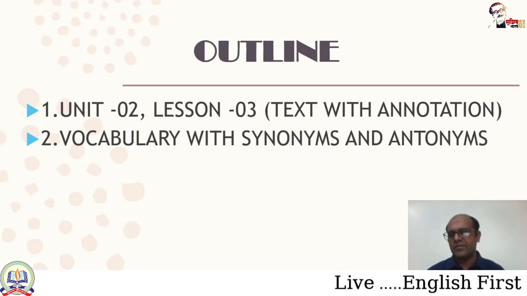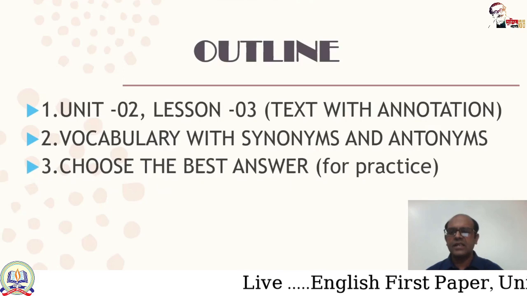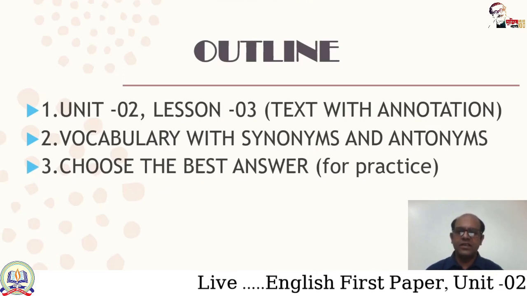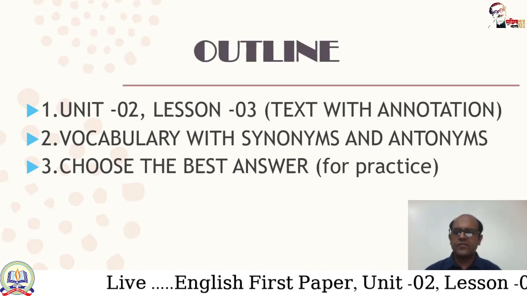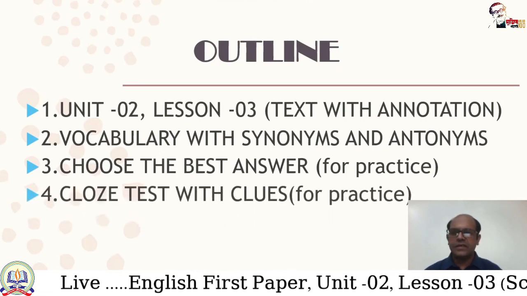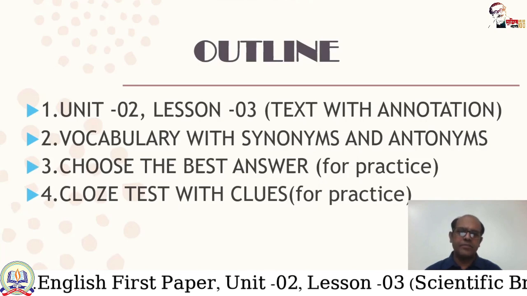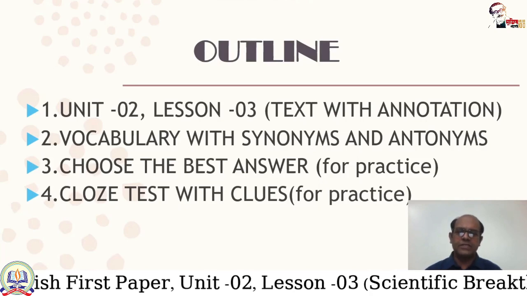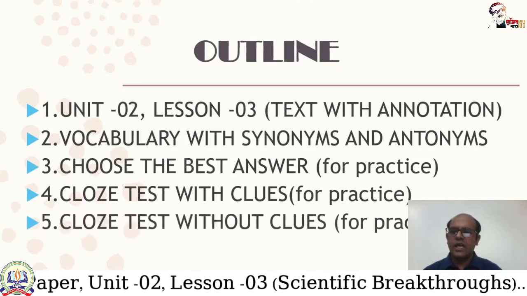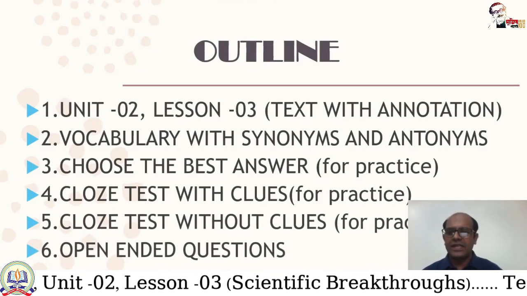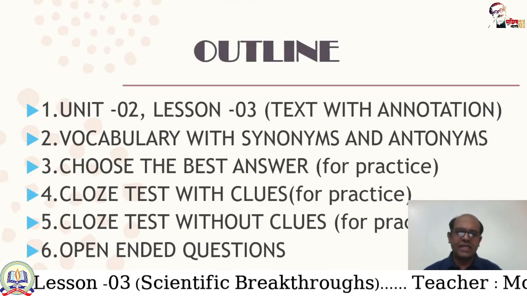I have made a vocabulary for you which will help you to understand the passage. Then choose the best answer. For practice, I have made some MCQ type questions. Then clause test with clues. I have made fill in the blanks for you for practice. Then clause test without clues, and at last some open-ended or short questions for your understanding of the passage.